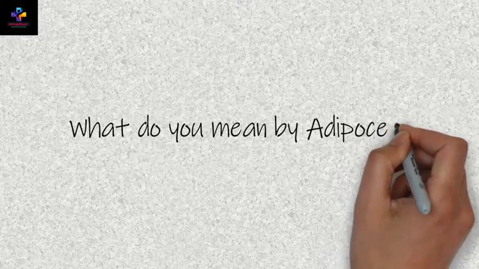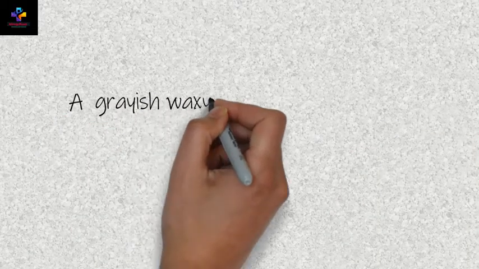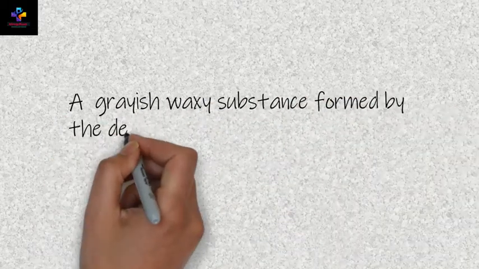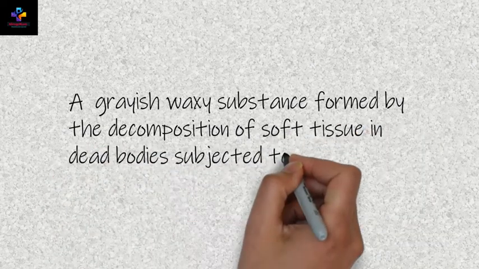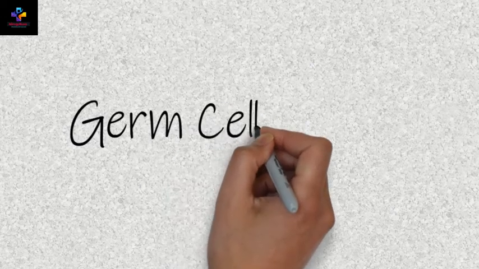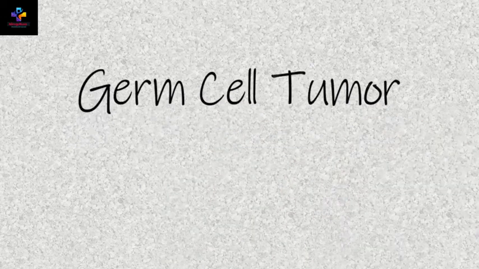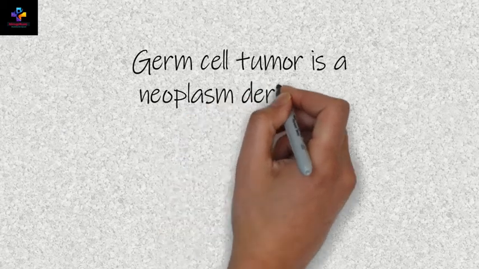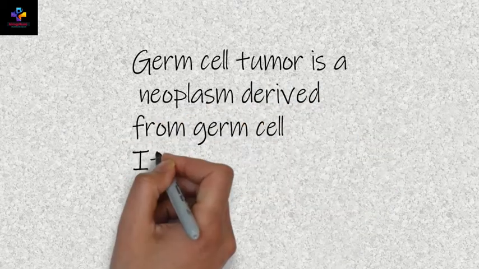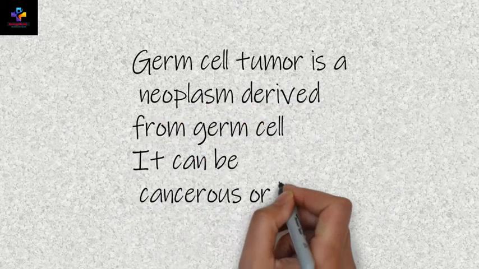Now next question: what do you mean by adipocere? Adipocere is a greyish waxy substance formed by the decomposition of the soft tissue in a dead body, subjected to moisture. So this is the answer. Now the next question is related to germ cell tumor. What do you mean by germ cell tumor? A germ cell tumor is a neoplasm derived from germ cells. A germ cell tumor can be cancerous or benign. Germ cell tumors normally occur inside the body, either in the ovary or testis.